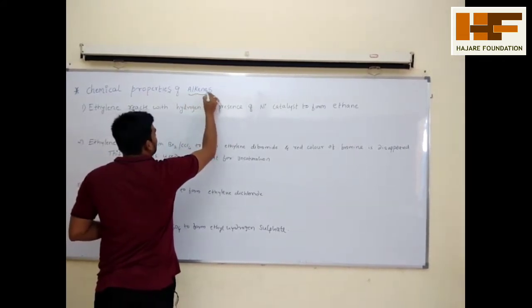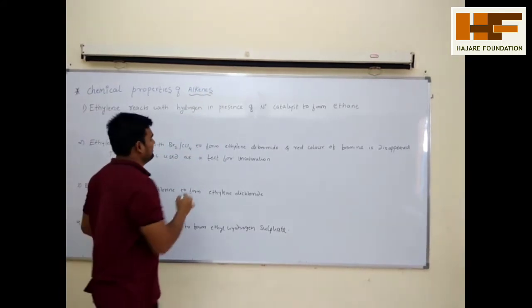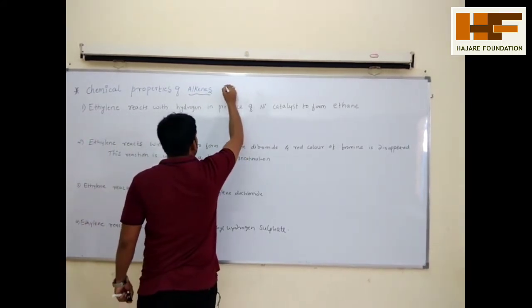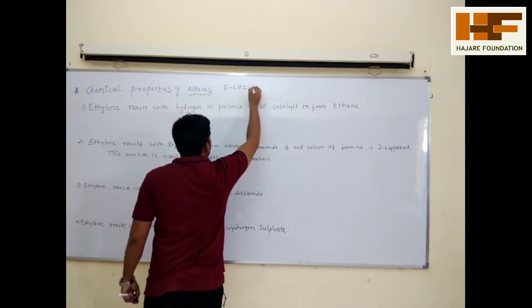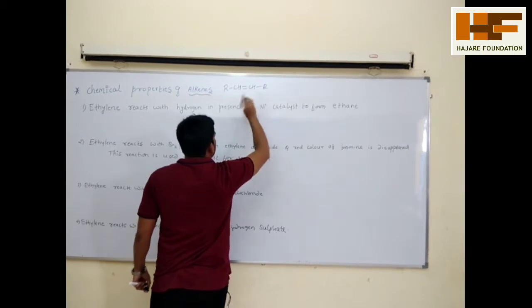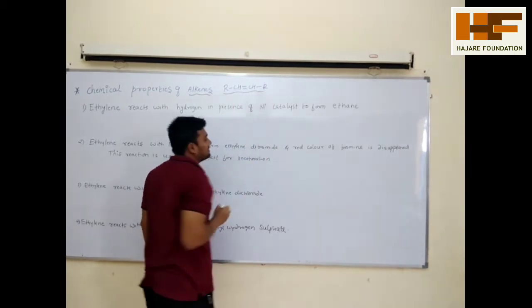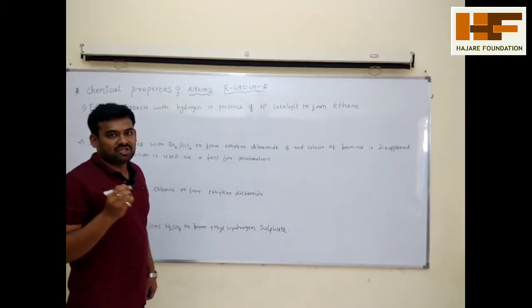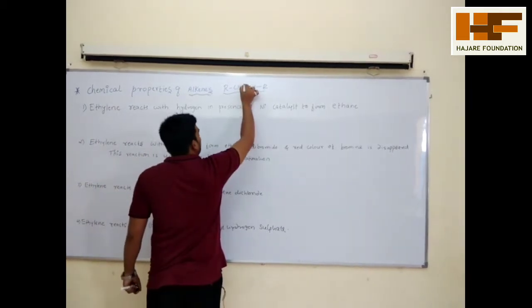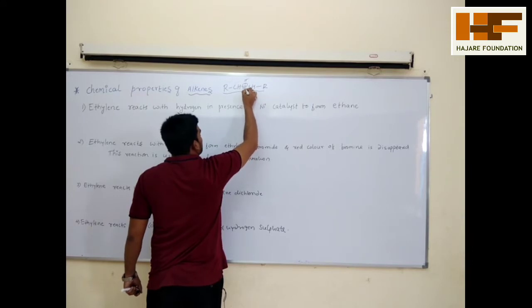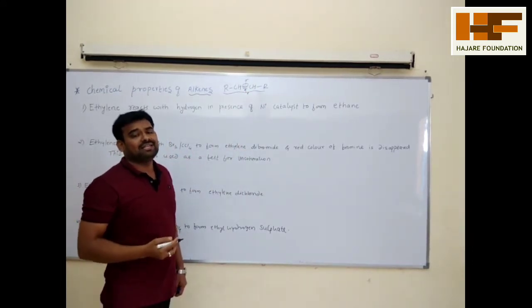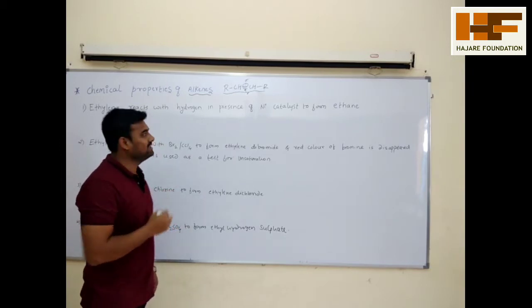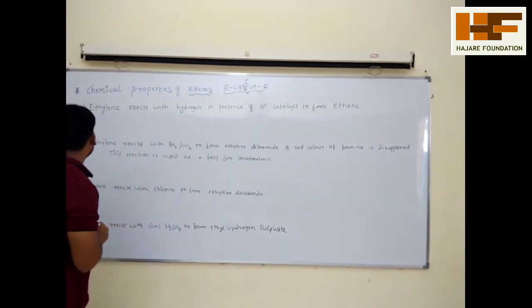Chemical properties of alkenes. As you know, the general structure of alkenes is CH2=CHR. In this alkene, the reactivity is due to this bond. This bond is called the pi bond, and the other one is called the sigma bond. Pi bonds are weaker bonds, and due to that reason they show reactivity. We will see the first chemical property.